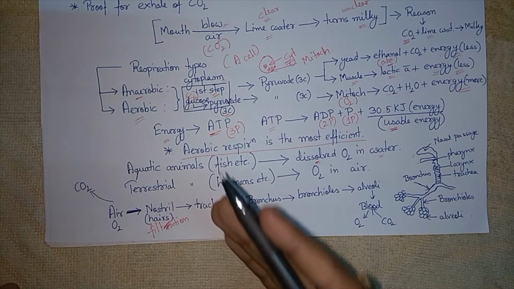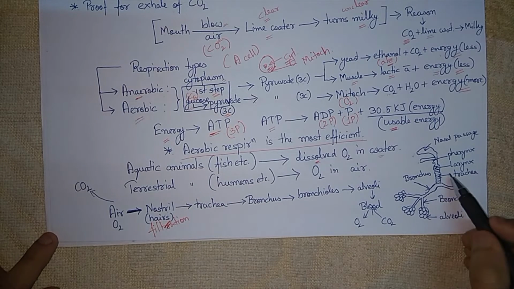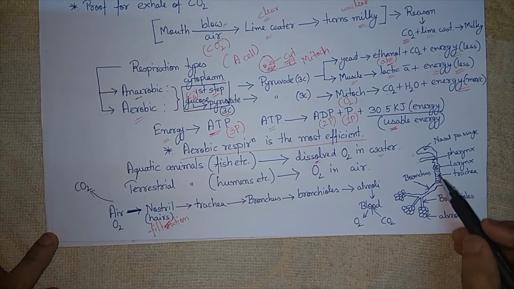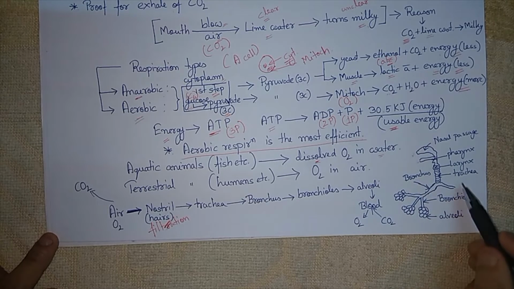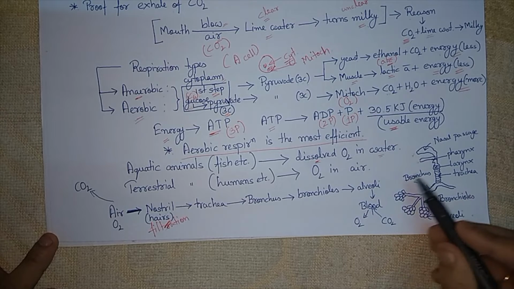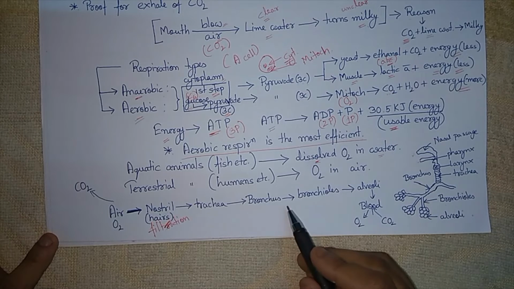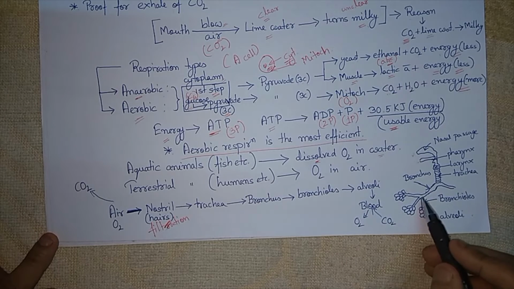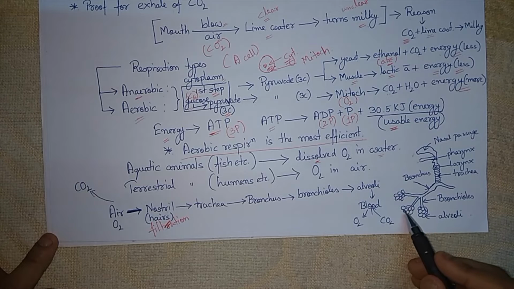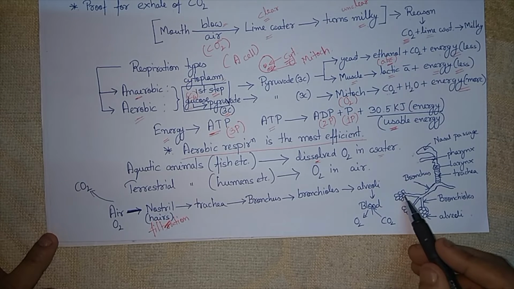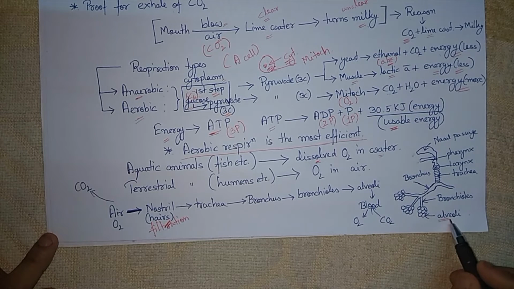Then this filtered air, that is pure air, goes to the trachea. From the trachea they go to the bronchus. We have two bronchus because we have two lungs. I have not drawn the lungs here. So two bronchus, then each bronchus divides into fine bronchioles. Then at the end of the bronchioles we find these balloon shaped structures known as alveoli.